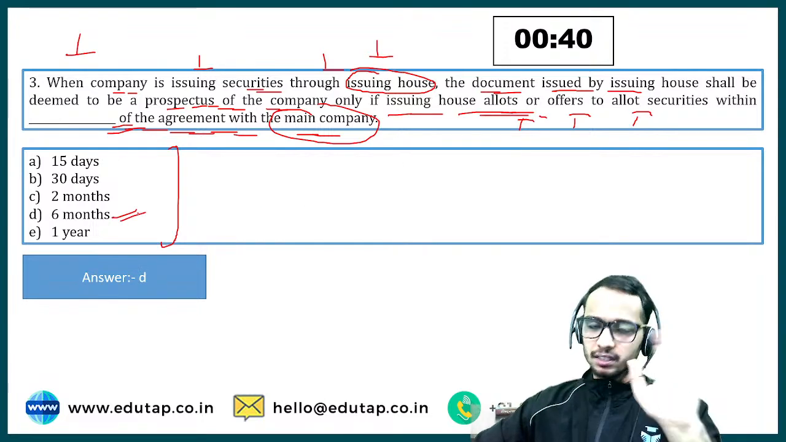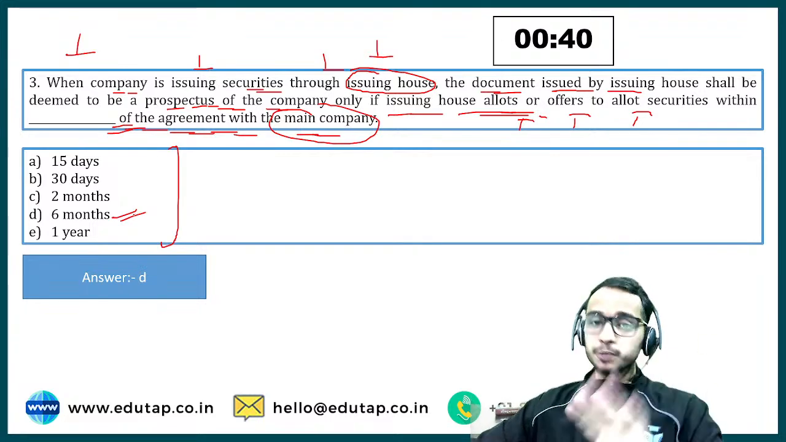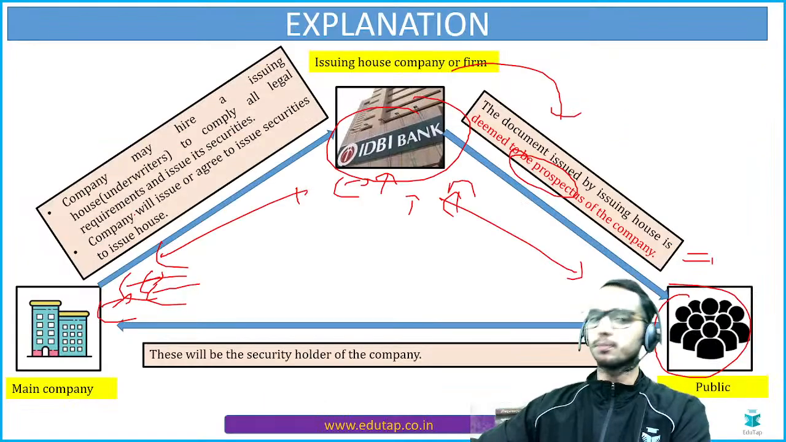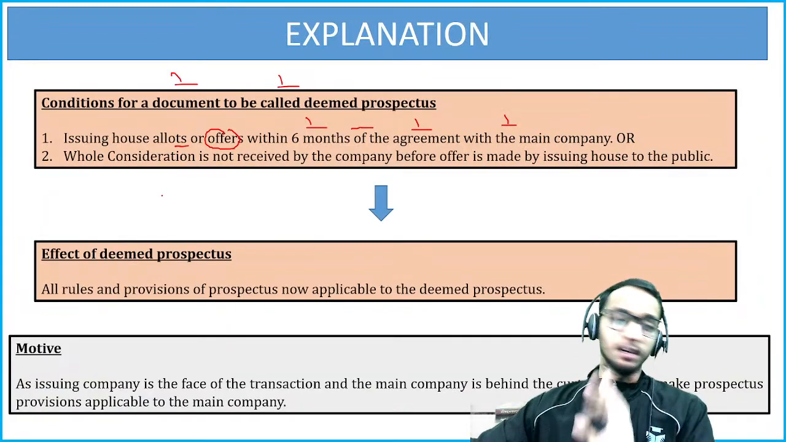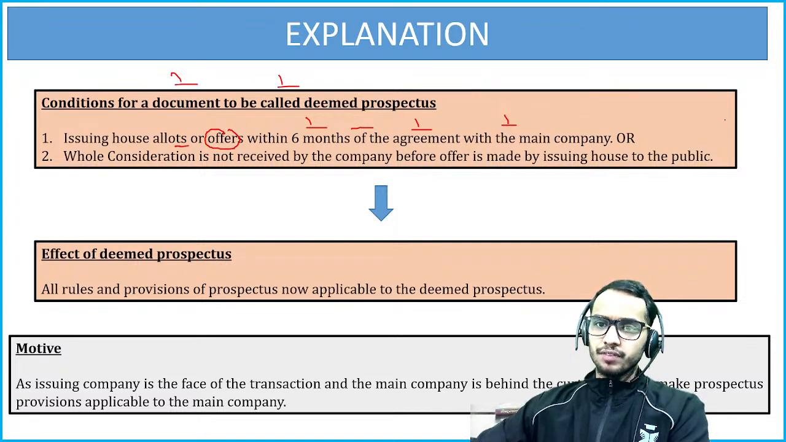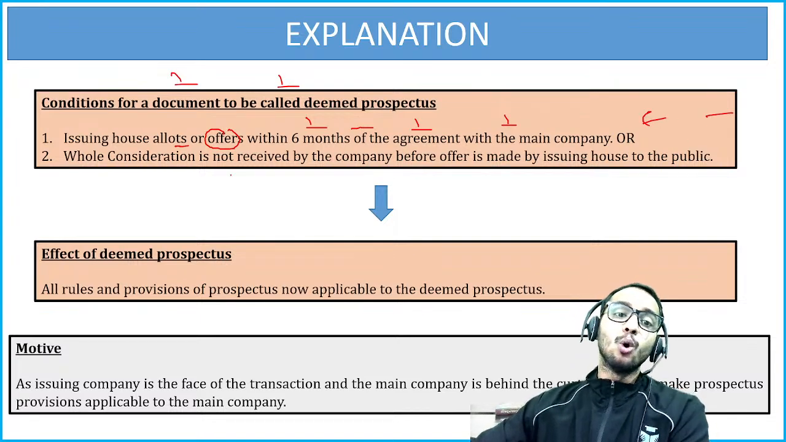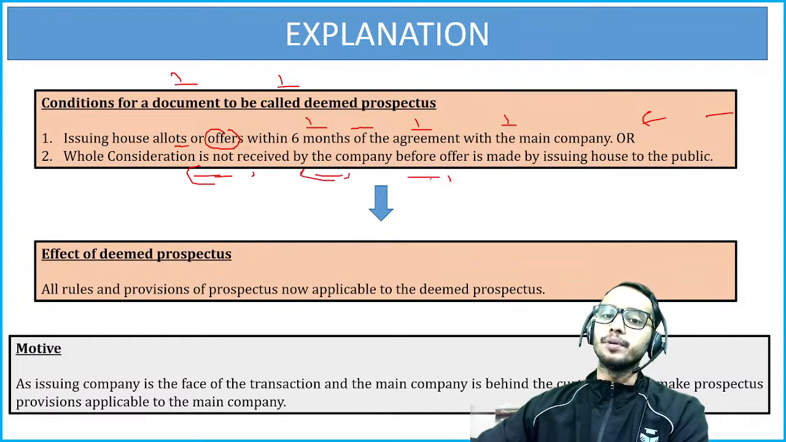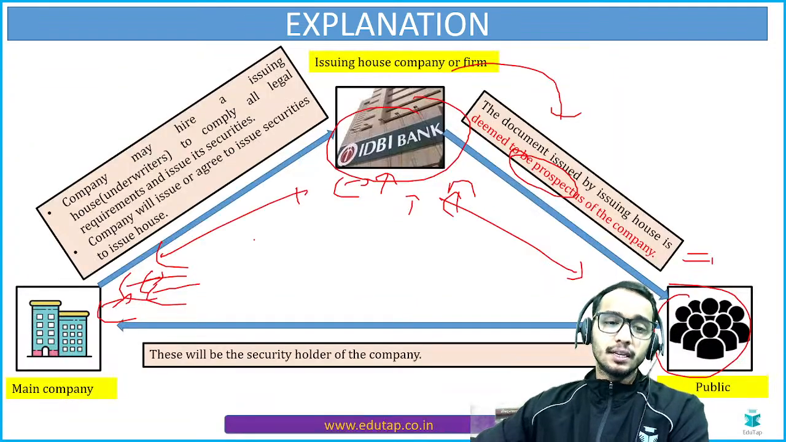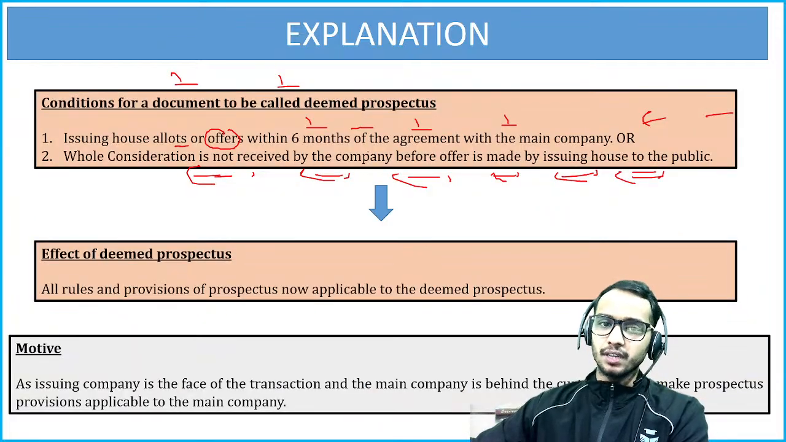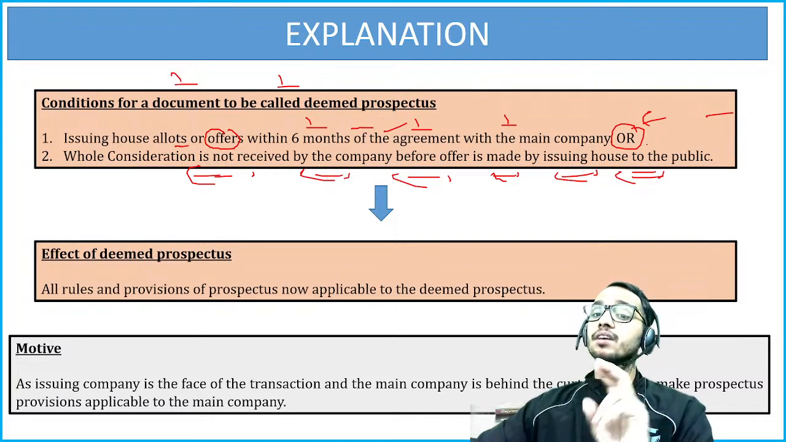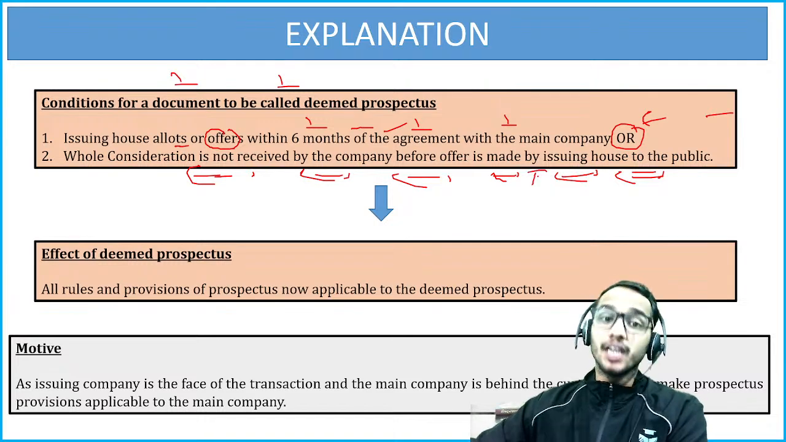But this is a single question; from this particular topic more questions can be framed. So we are going to discuss all the conditions that need to be satisfied. Don't worry. The first condition we have discussed is 6 months. Now, the second: or the whole consideration is not received by the company before the offer is made by the issuing house to the public. It says "or", so you don't have to comply with both conditions. Even if the second condition alone is satisfied, it will be a deemed prospectus issued by the issuing house. So what is that second condition?